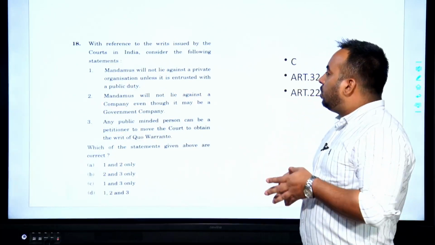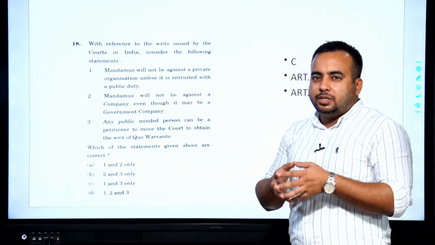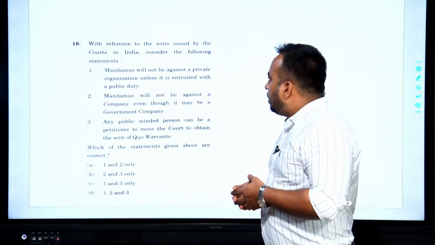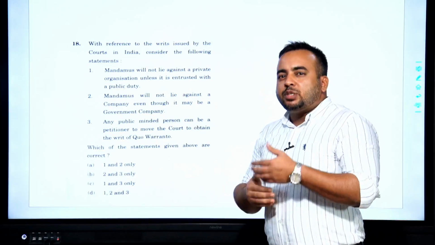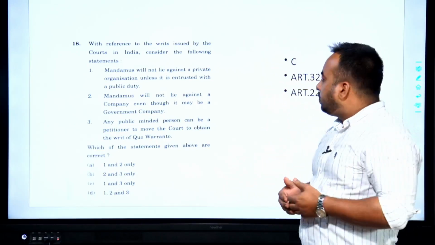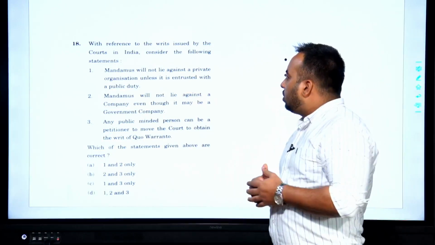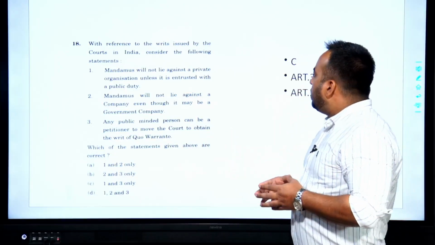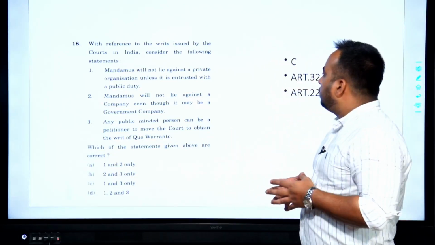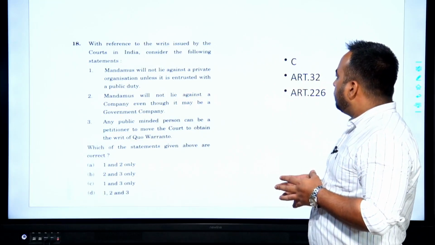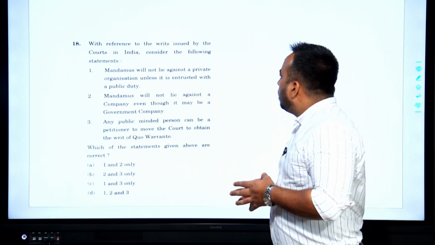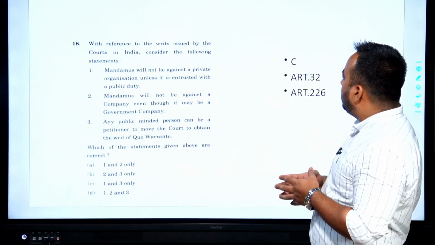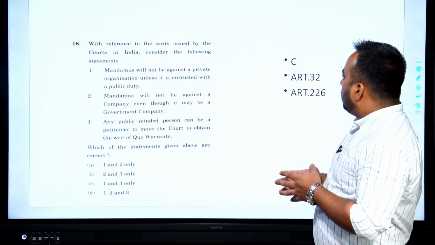That these are the important terms like mandamus and writs, which are mentioned in Article 32 but have not been defined. So, despite the absence of definition in the Constitution of India, we still teach in the classes, and the definition is present in all the standard sources also. So, mandamus will not lie against a private organization, unless it is entrusted with a public duty.